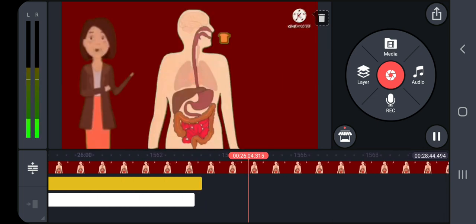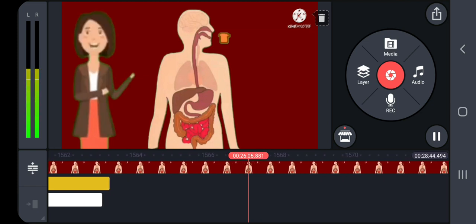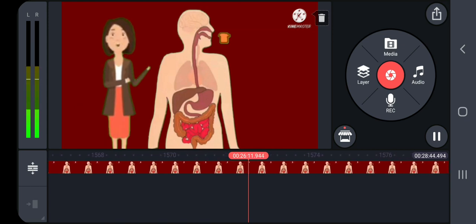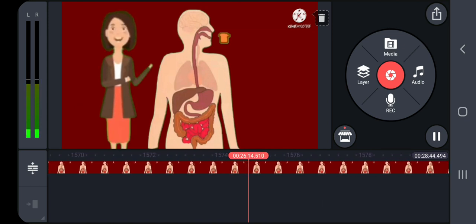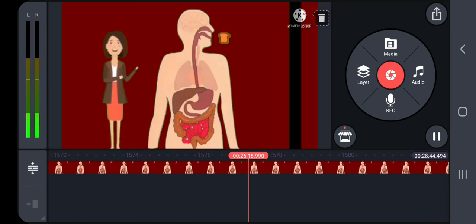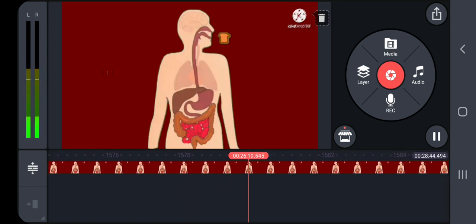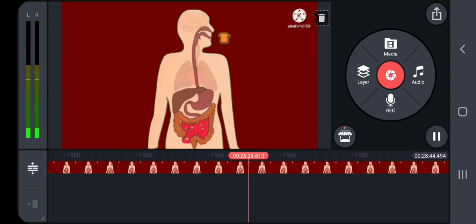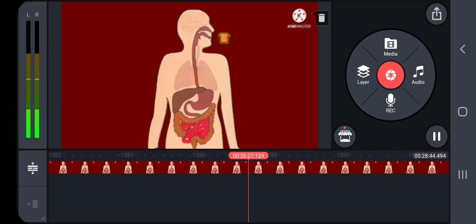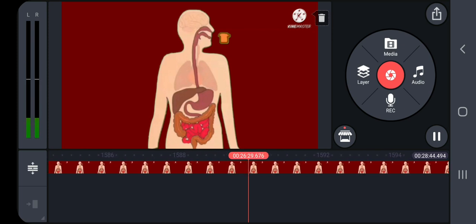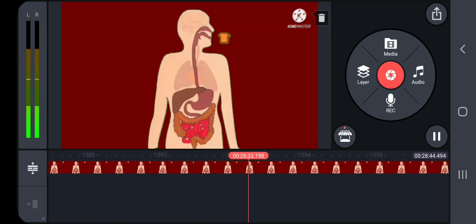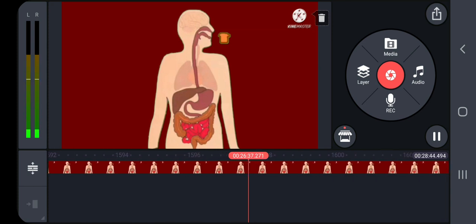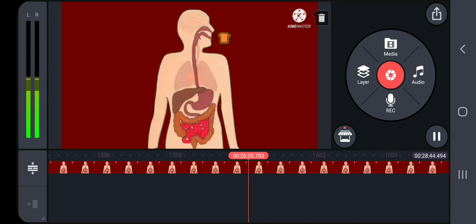The mucus along with the bicarbonate ions from the pancreas provides an alkaline medium for the enzymatic action. As a result of digestion, all macromolecules of food are converted into their corresponding monomeric units. Carbohydrates are converted into monosaccharides, which are glucose, fructose and galactose, and proteins are converted into amino acids.